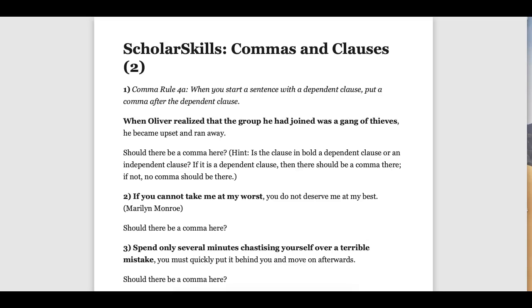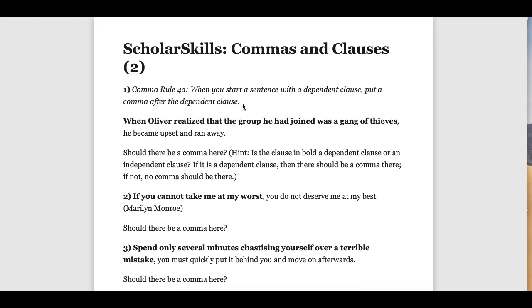All right, now let's take a look at commas and clauses once again, but we're going to go over a very important rule. When you start a sentence with a dependent clause, put a comma after the dependent clause. Once again, what is a clause? A clause is a group of words with a subject-verb relationship. Some clauses are independent because they can make complete sense, like Bill ran to the store. That's a clause. It's also a complete sentence.